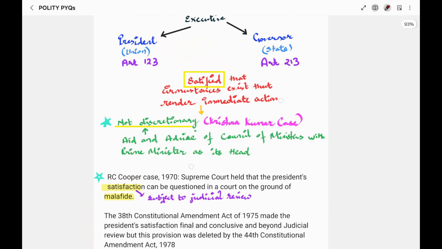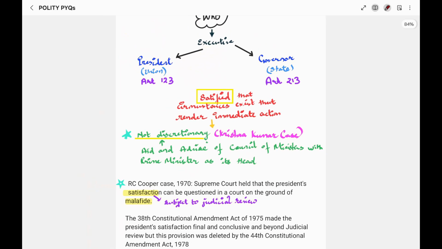Now, the president or governor can make an ordinance only when they are satisfied that such circumstances exist which require them to take immediate action. Now, this satisfaction is not discretionary. This satisfaction is actually based on the aid and advice of the Council of Ministers, which is headed by the Prime Minister.